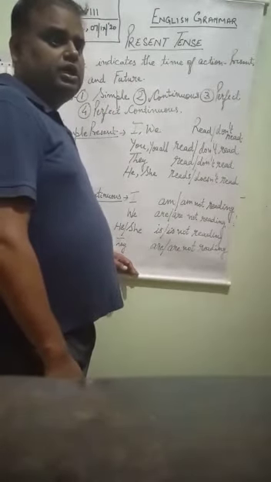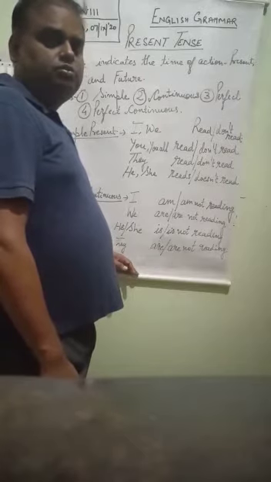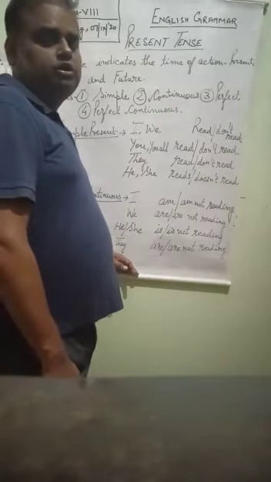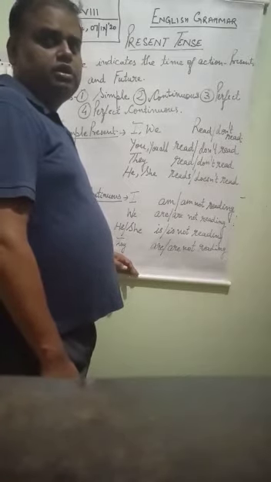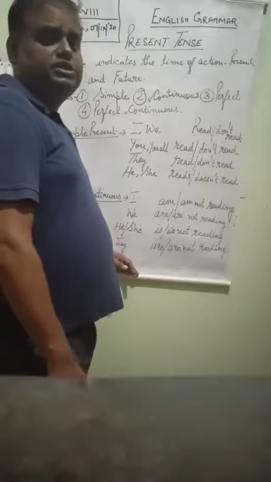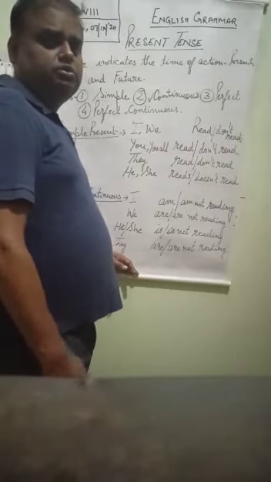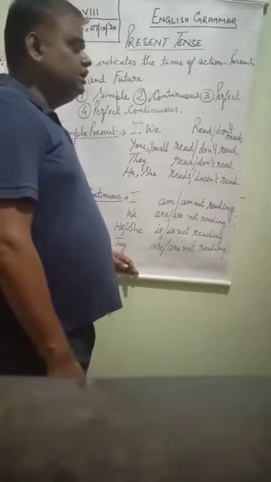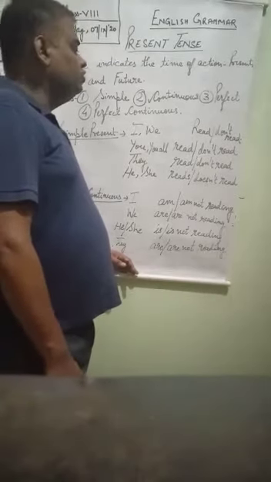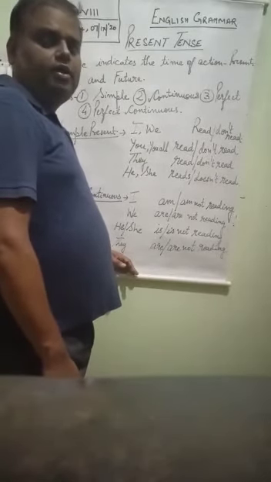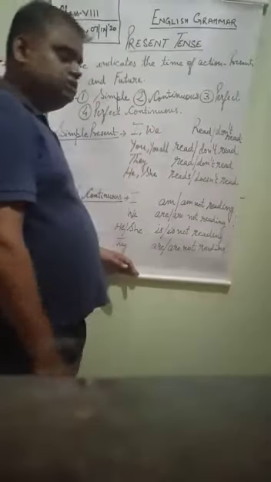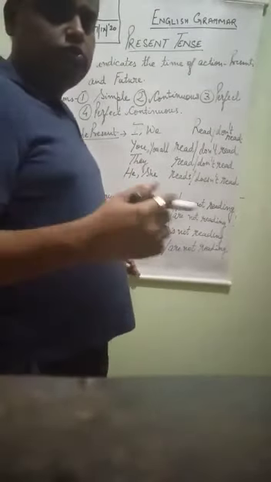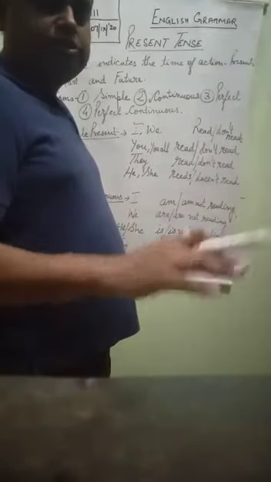And any habit, universal truth also and habit also. If I say he gets up at 5 o'clock in the morning, it is his habit. I love nature. It is also my habit. So any habit or any universal truth, or simple present tense form also comes when anything has to be done in future but it is decided.